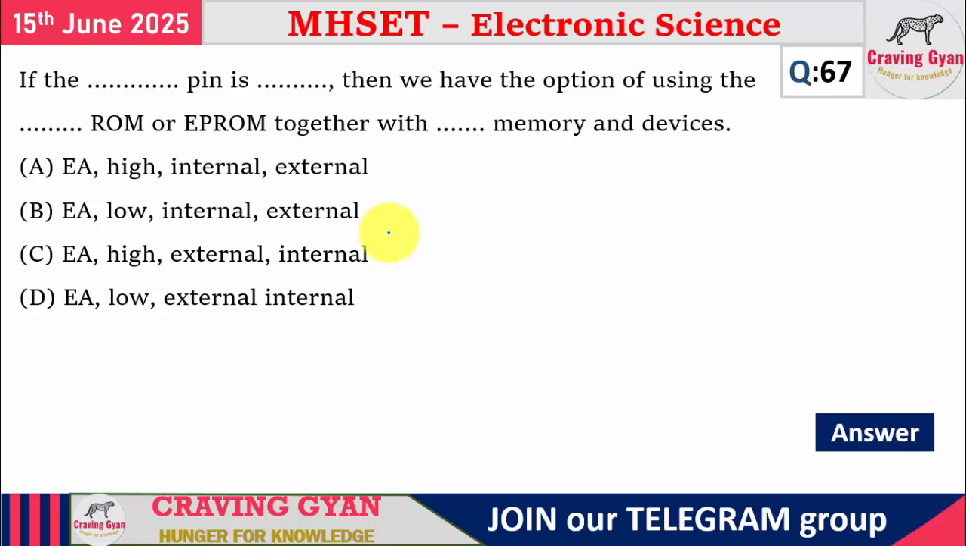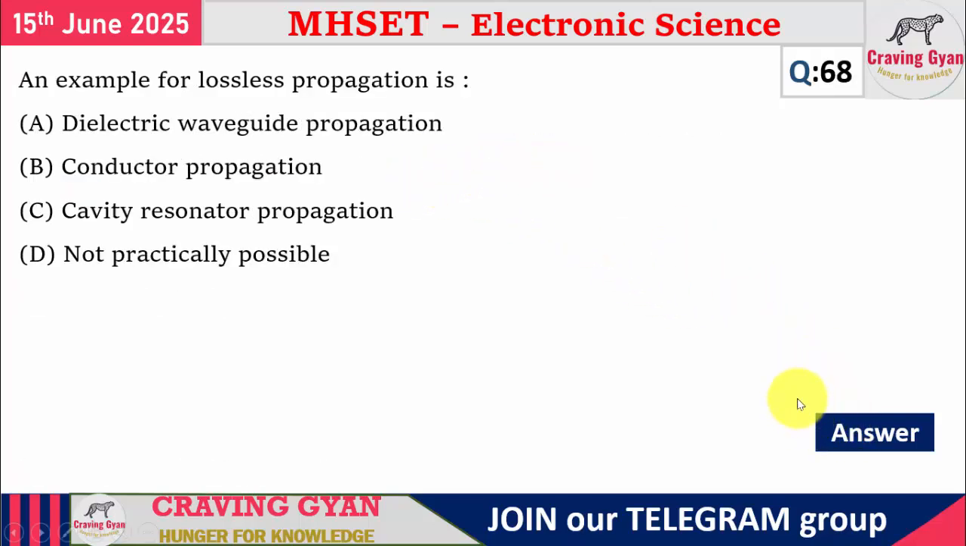For the 67th question, if the EA pin is high, then we have the option of using the internal ROM together with the external memory and devices. See, this question is very tricky. If the EA pin is high, then we have the option of using the internal ROM together with the external memory and devices. Option A is going to follow.